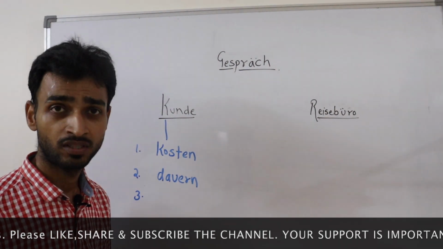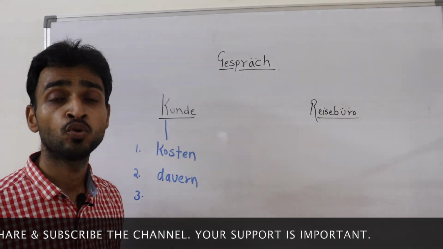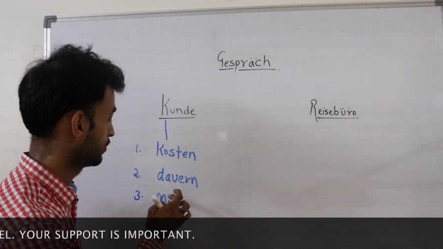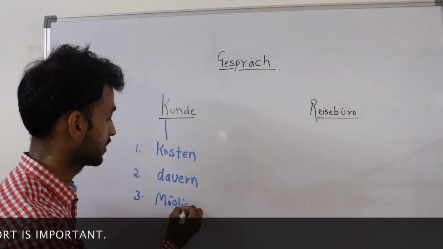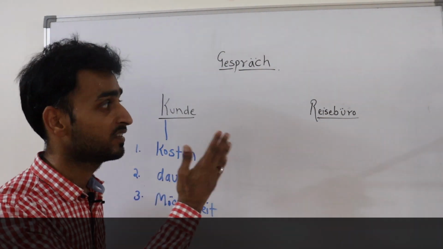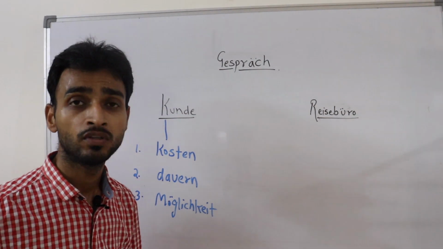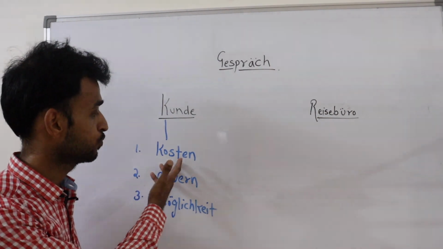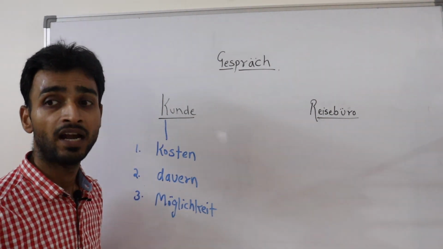Oder welche Möglichkeiten gibt es, or welche Angebote. Möglichkeiten and Angebot, because you are talking to the Reisebüro, the agent of the travel office, and you are asking the cost, the price, the duration of the journey, and the possibilities.